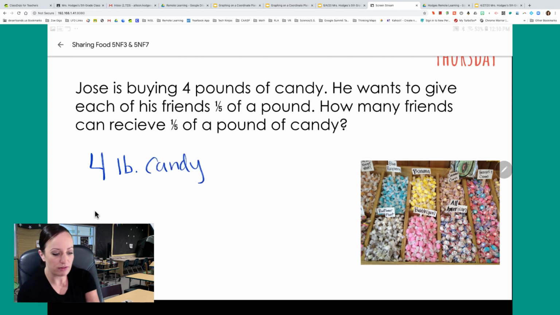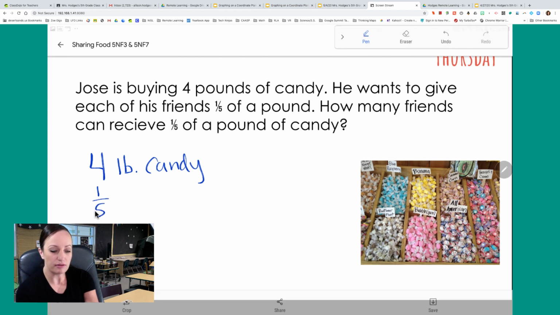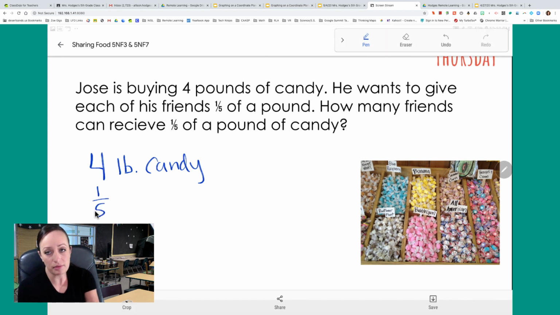And he wants to give everybody 1/5 of a pound. How many friends can receive 1/5 of a pound of candy? So how many people are going to actually get to have some? So let's think about what's happening in this situation.